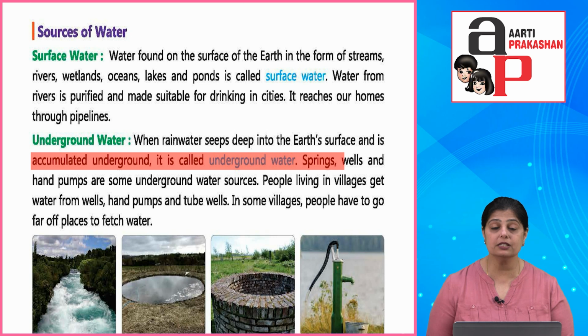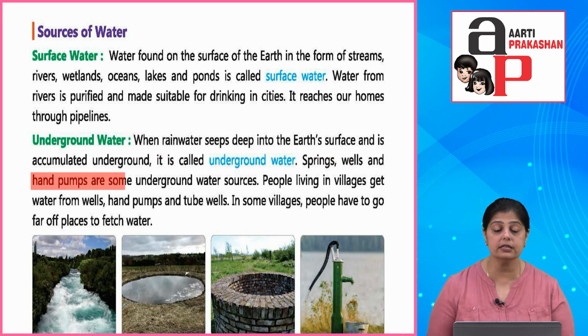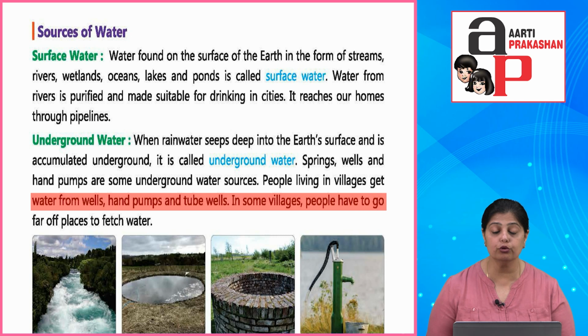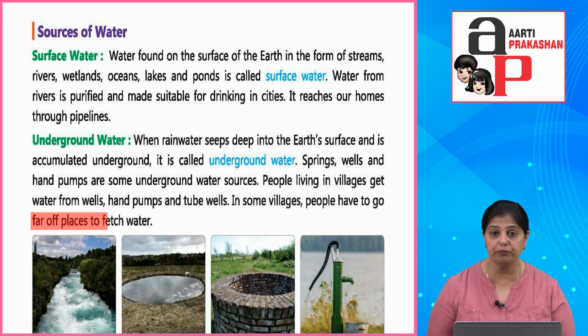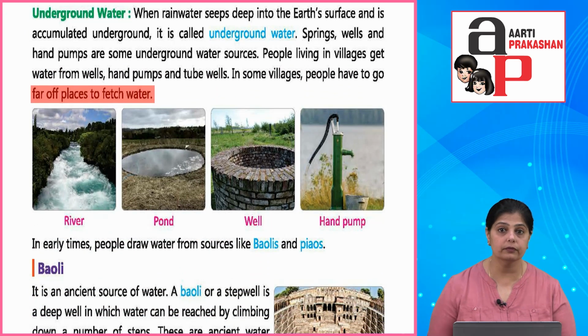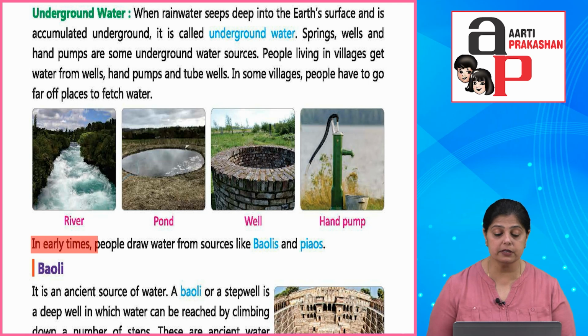Springs, wells and hand pumps are some underground water sources. People living in villages get water from wells, hand pumps and tube wells. In some villages, people have to go far off places to fetch water. Okay. In early times, people drew water from sources like baulis and piaus.